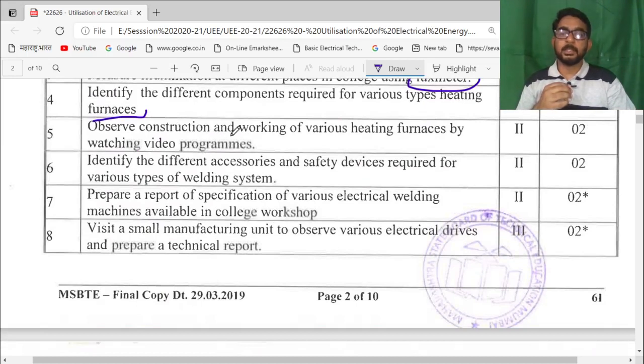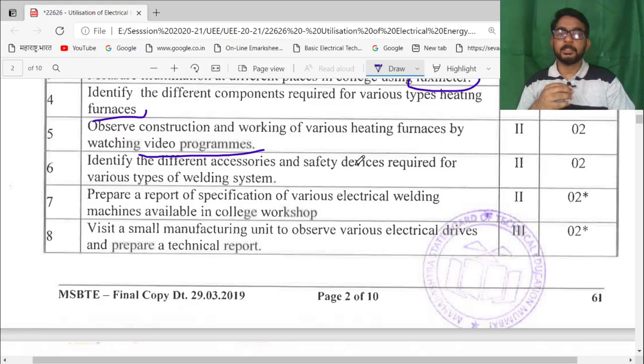Next, observe the construction and working of various types of heating furnaces by watching video programs. In this part, faculty should arrange these video programs. These are available on the NPTEL website, on YouTube, and on online media, where they discuss all the parameters in the particular lecture.